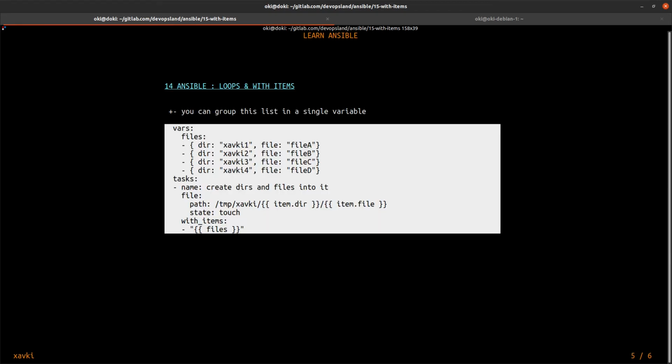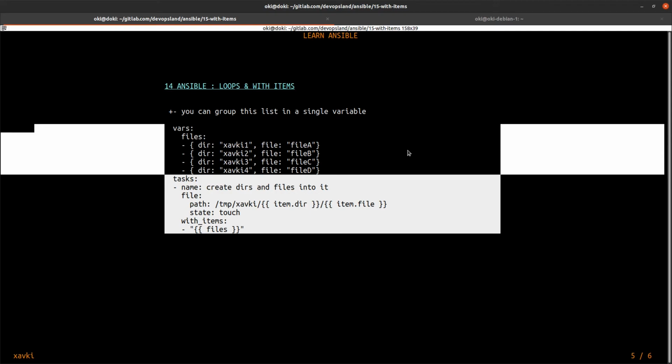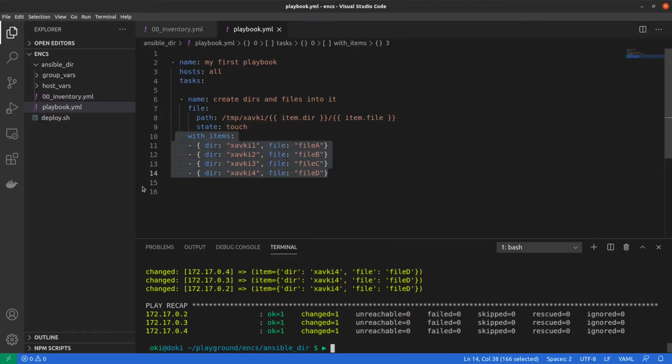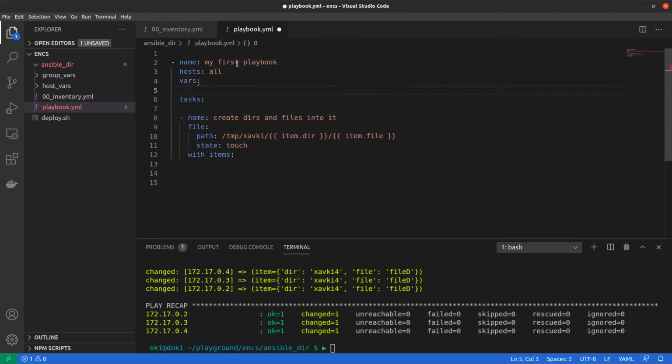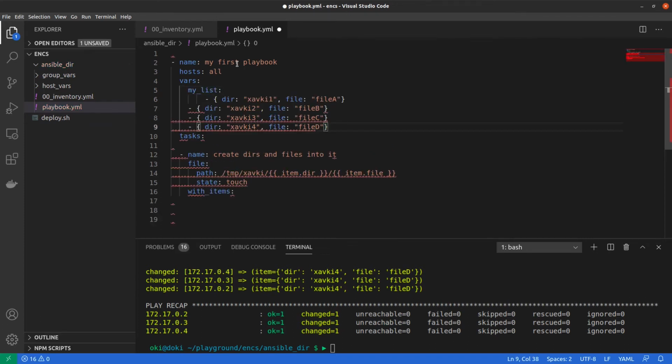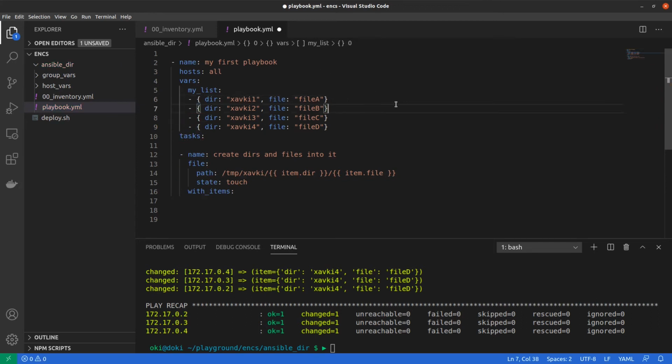Okay, and now if you want to have better code, you can copy these lines, you can cut, and you can add vars to specify some vars, and into vars we put my list like this, and I can paste my line like this, and into with items I can add my list var like this, and save it.